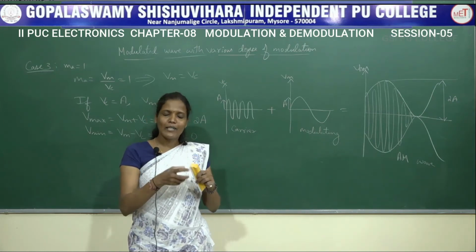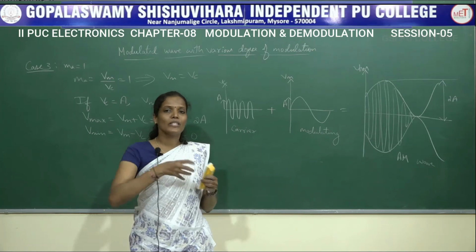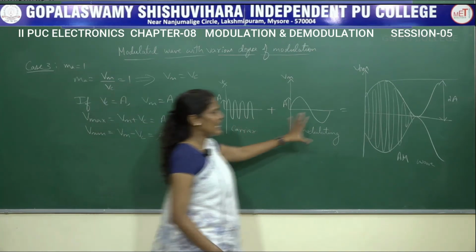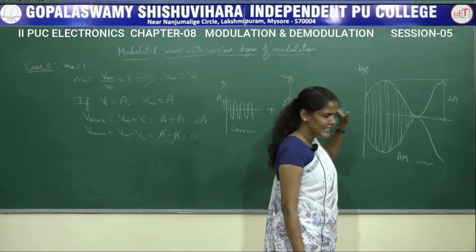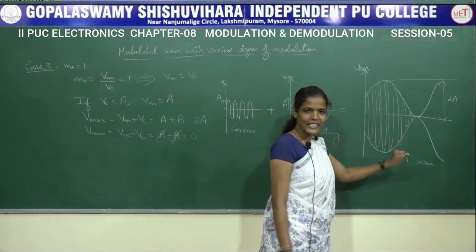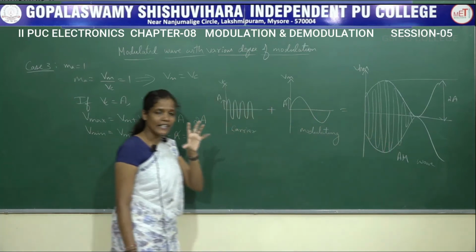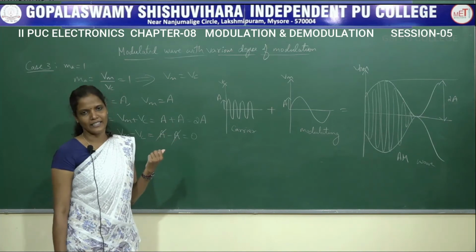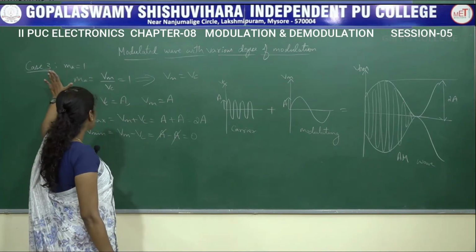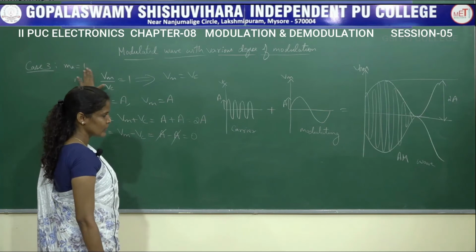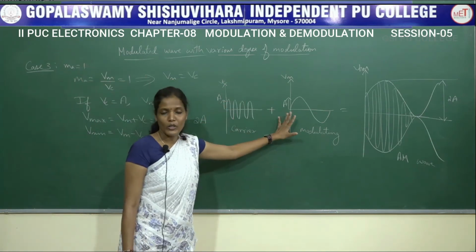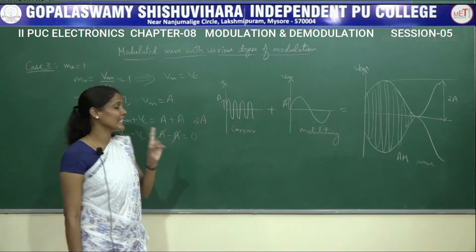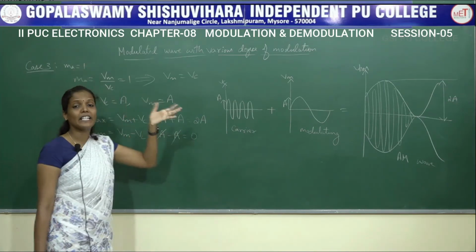So, inside our envelope the actual signal will be there, which can be easily extracted. Clear? This is an envelope where the modulating signal will be present, and at the receiver end we can easily retrieve that signal. So, in this particular case 3, when MA value is equal to 1, none of the modulating signal will be distorted. Now, let us look at the last case, that is case 4, when MA value is greater than 1,